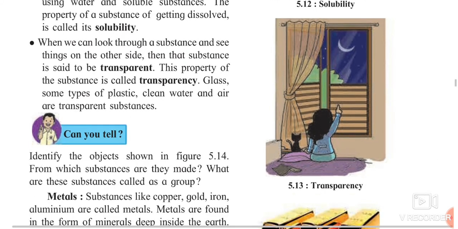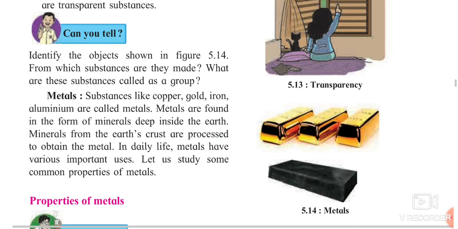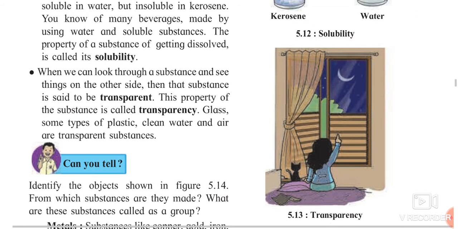The next part is transparency. From the glass you can see over here that girl can clearly see the moon. So transparency means what? You can see the other side from a side where you are sitting, or you can see the side which is opposite to you if you keep the glass in between. So this property is called as transparency. So glass, some type of plastic, clean water, air are the transparent substances. So these were the properties of the substances.